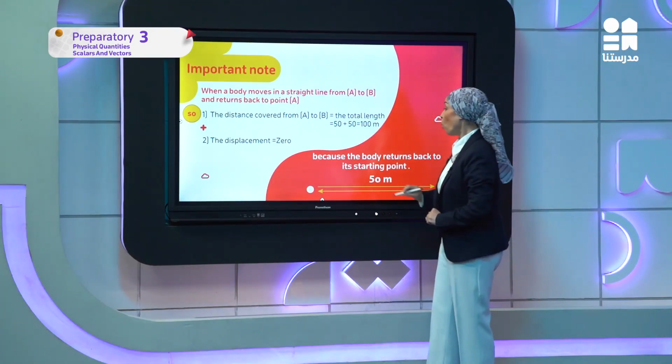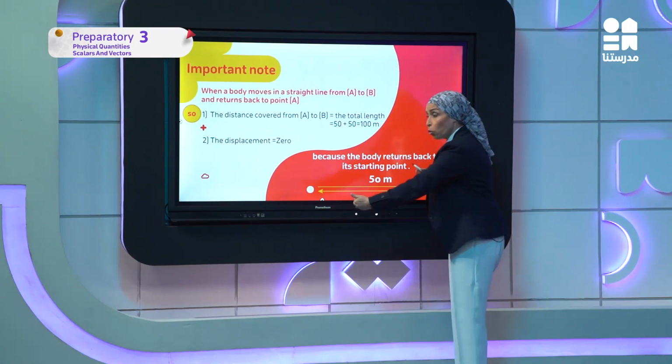Okay. What about the displacement that I described before? Displacement in Arabic means shift. If I move from point to point and return back to the same point, did I change my position? I didn't change my position. I returned to my same point, as if I erased what I went.